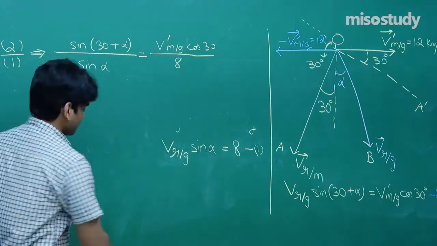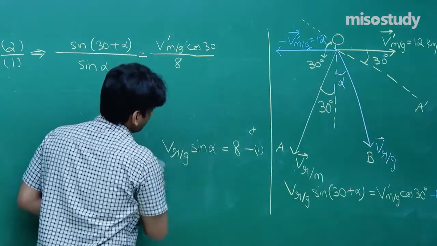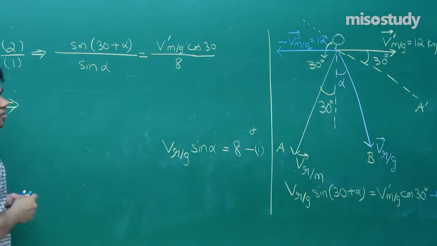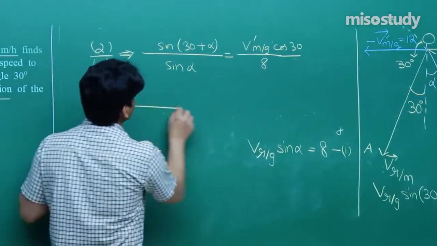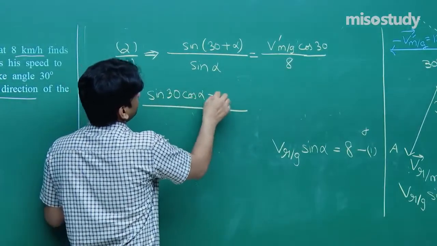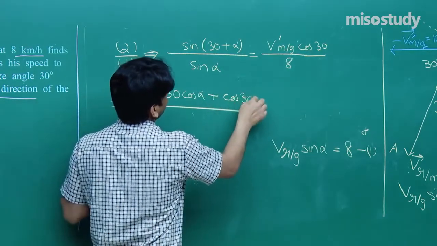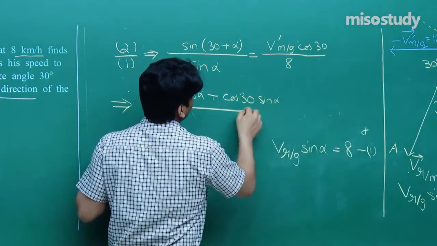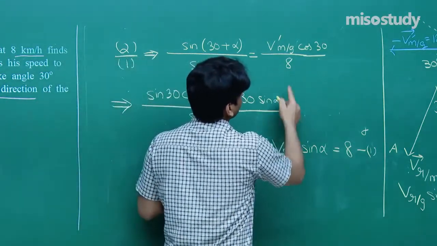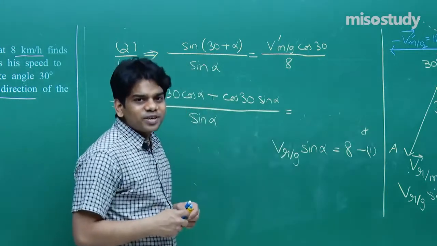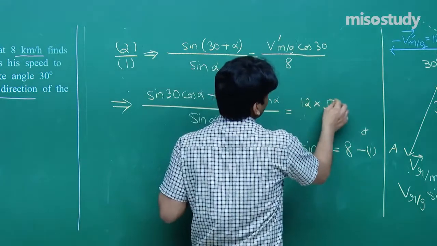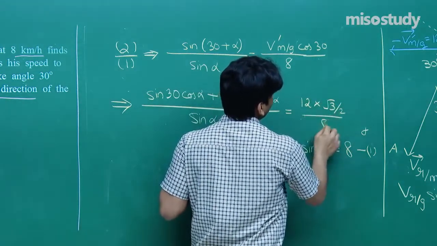If we simplify this, sine 30 plus alpha, we can write that as sine 30 cos alpha plus cos 30 sine alpha. Not a big problem, we can write in this way, divided by sine alpha is equal to V dash mg. V dash mg is equal to 12 cos 30, that is 12 root 3 by 2 divided by 8.